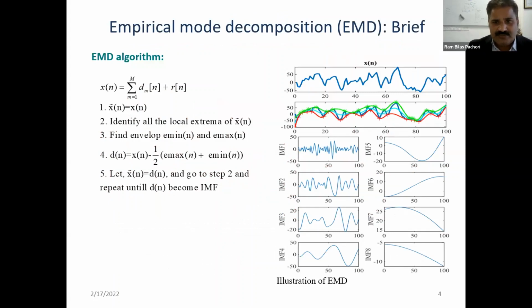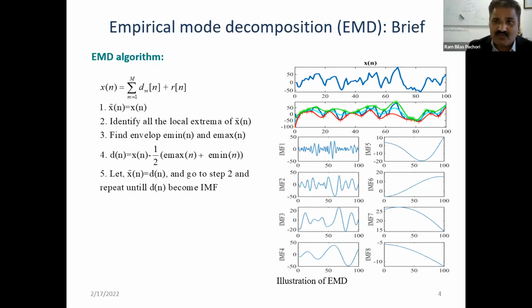Recently, signal processing based on empirical mode decomposition has been developed, and this technique is a little bit different compared to conventional techniques. In Fourier transform, we use a sinusoidal basis function from our side. In wavelet transform, we use a wavelet or mother wavelet from our side, but the signal is not sinusoidal, the signal is not a wavelet. So we forcefully represent our given signal in terms of non-matching basis functions. Recently, this empirical mode decomposition method works in a different way.